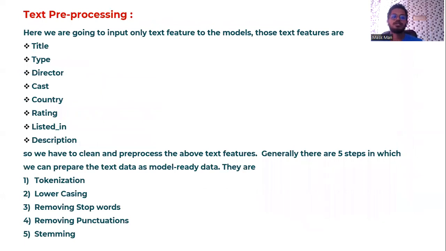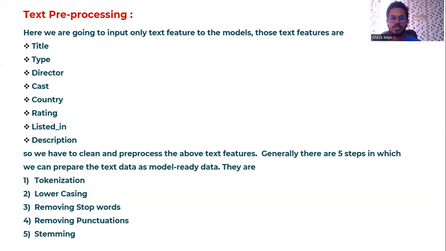Okay, after completion of the exploratory data analysis, the next stage is text pre-processing, because the text contains a lot of words, a lot of punctuation like commas, and a lot of repeating words. So we have to clean the text and pre-process it to make it model-ready data. Here we are going to input only text features to the model, and those text features are the title, type, director, cast, country, rating, genre, and description. So we have to clean these features.